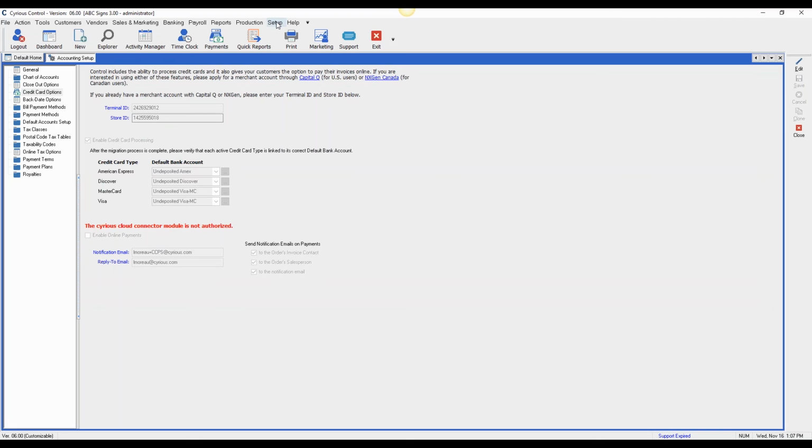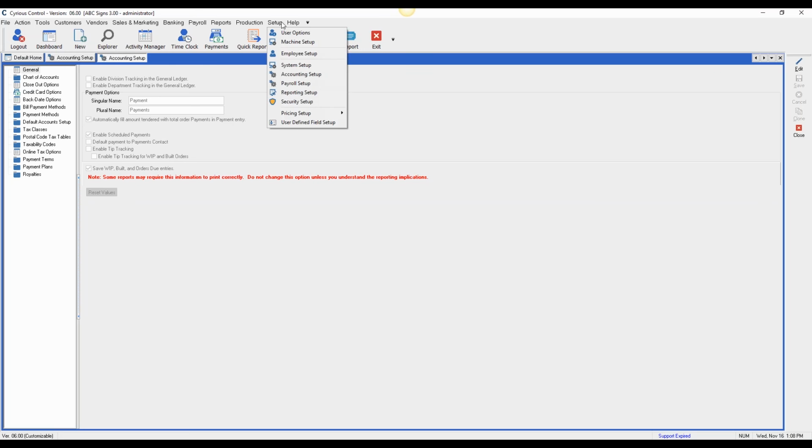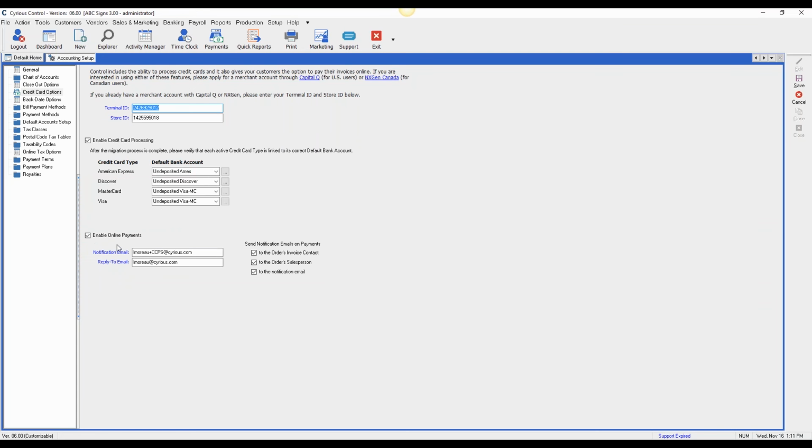Okay, and then we'll need to go. I noticed that this right here is telling me it's not authorized. Sorry, down at the bottom, we need to enable online payments. And we need to put in a notification email and a reply to email. The notification email is just someone in your business that you want to be emailed whenever a customer posts a payment. This is typically going to be someone in accounting.